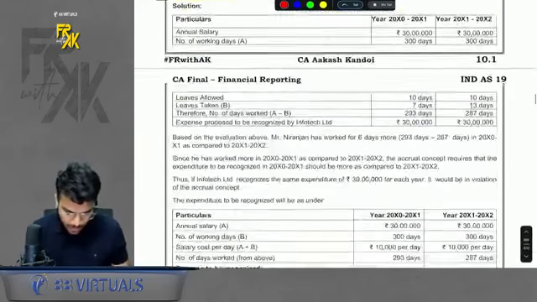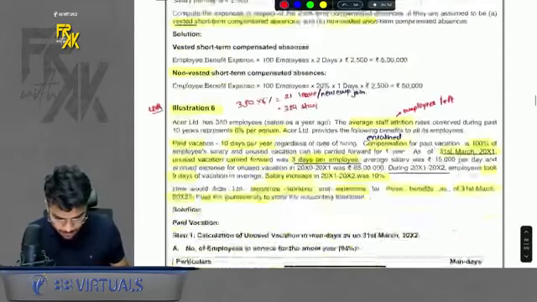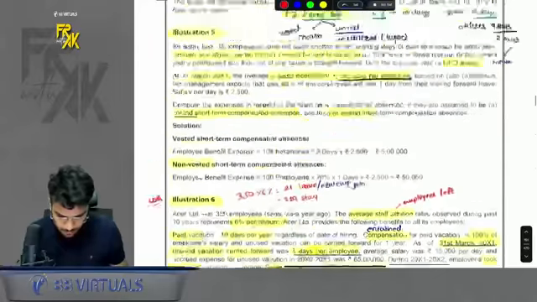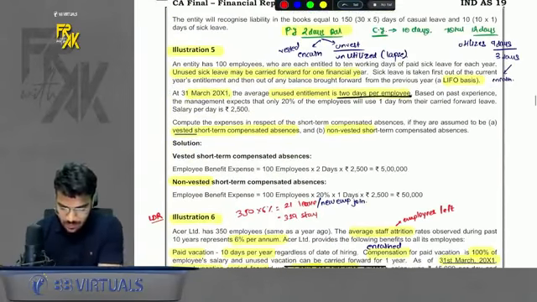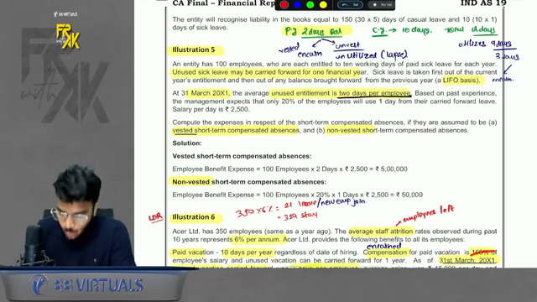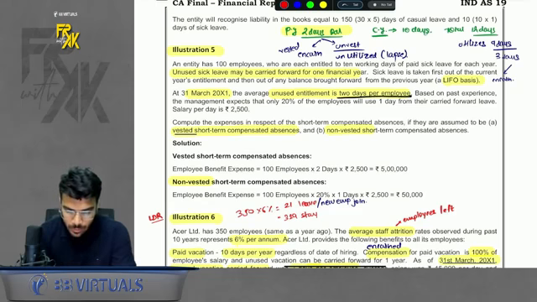So question number 2 and question number 3, you can just give them a read. It is very simple. Then let's come to question number 5 also. Just give it a read. Normally what is given here, we have 100 employees who have 2 days of unused leaves. Normally we create an expense and liability in the current year, but they can be of two types, vested or non-vested. Do remember, when it is vested, you will create the expense and liability on the full leaves, that is 100 employees into 2 days.